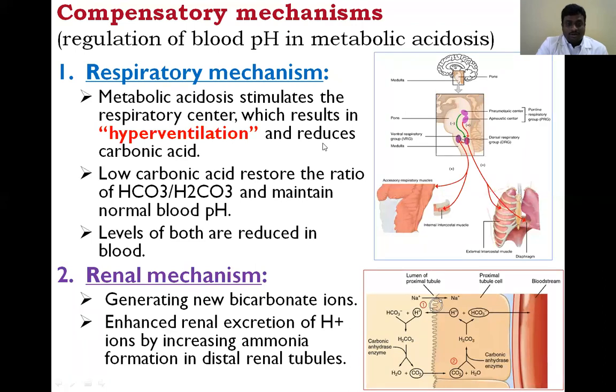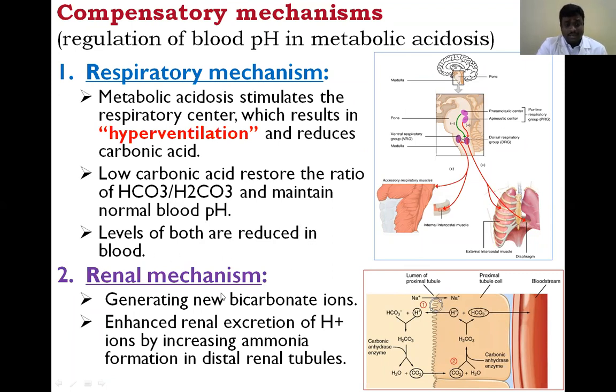So the levels of both bicarbonate and carbonic acid are reduced in the arterial blood. Then only it is compensated.